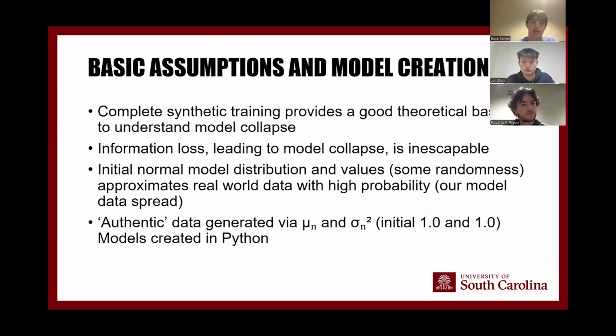And the final thing is that our initial constraints were that the authentic generator was generated via sigma n, sigma squared n for initial values 1.0 and 1.0. The models were all created in Python and our plots were made with PyPlot.